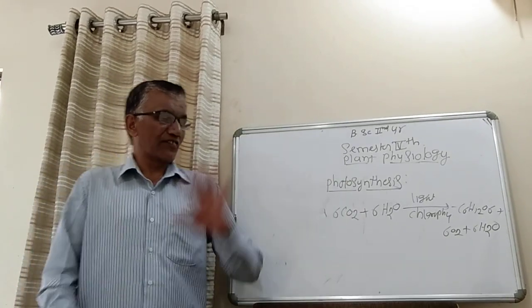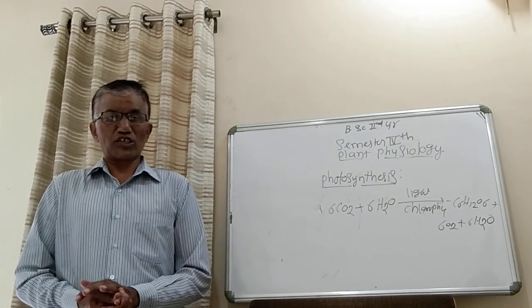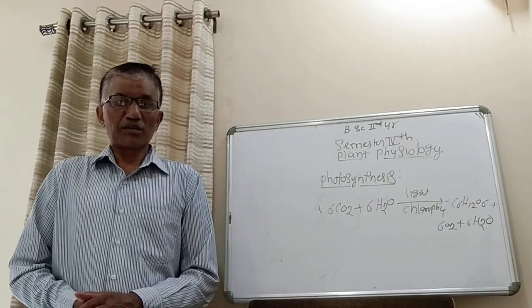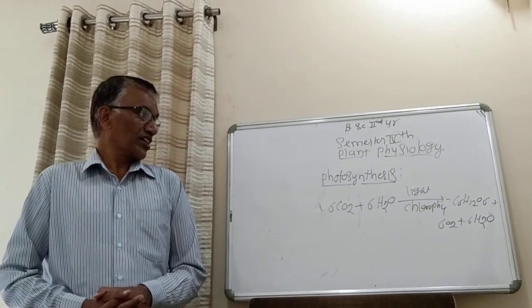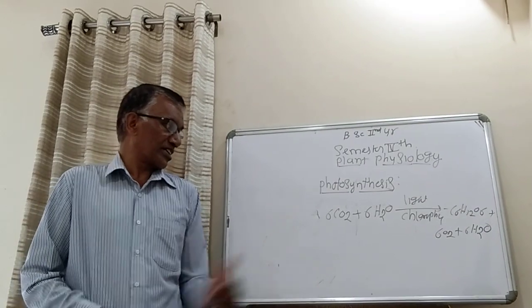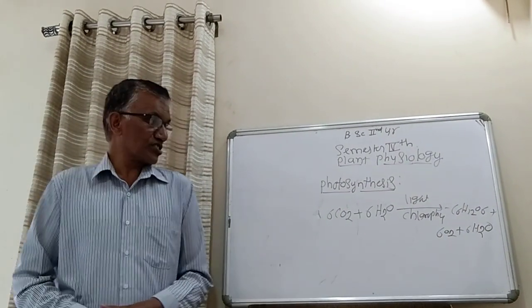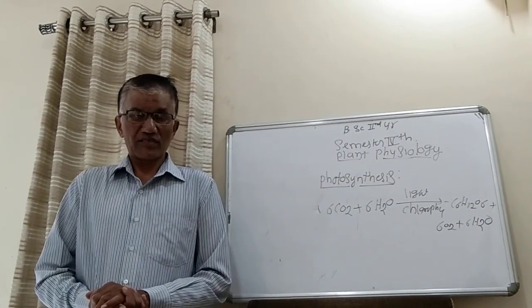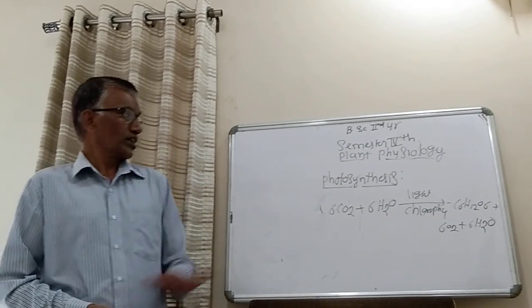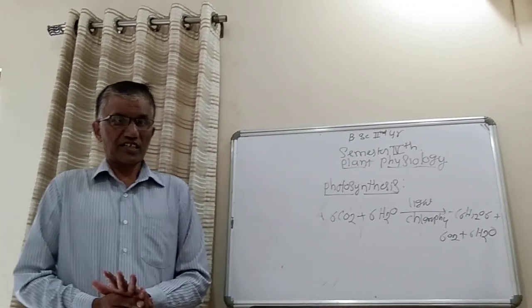So, as a definition, photosynthesis is a physiological process where the plant synthesizes carbohydrates using the raw materials carbon dioxide and water, in the presence of light and chlorophyll. So this is a simple definition.